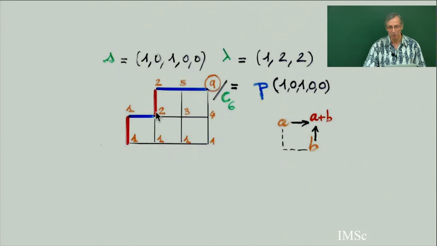If you know the number of paths reaching this point, then you know the number of paths reaching this point. The number of paths reaching this point is the number of paths reaching this plus the number of paths reaching this. So with this very easy recurrence relation, 1 and 1, 2, 1 and 2, 3, 1 and 3, 4, 2 and 3, 5, 5 and 4, 9. And so you get immediately that the stationary probability is 9 divided by the Catalan number index 6.